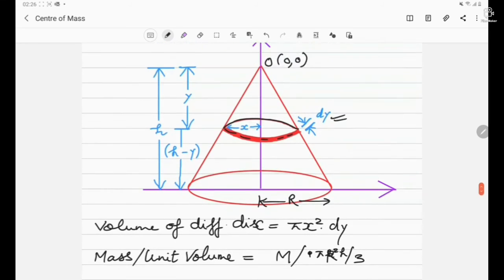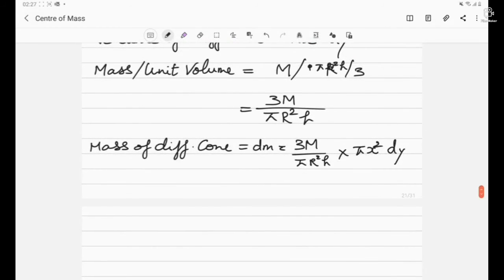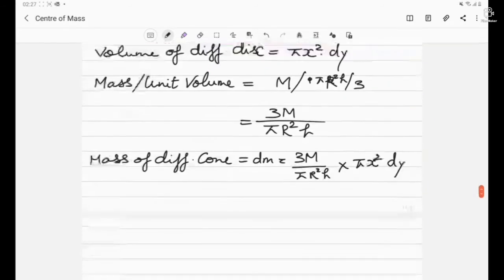Now we have to find the value of x in terms of y. For that, let's consider triangles OAB and OCD. Triangle OAB and triangle OCD are similar triangles, so we can say that x by R equals y by h, and x equals yR by h. So in place of x, I can write yR by h.